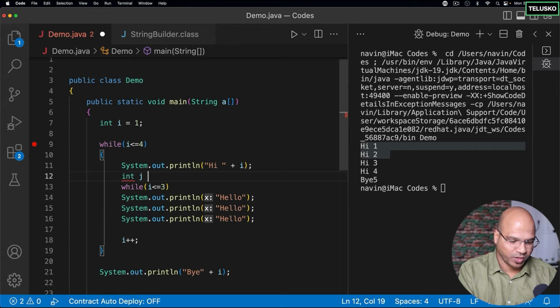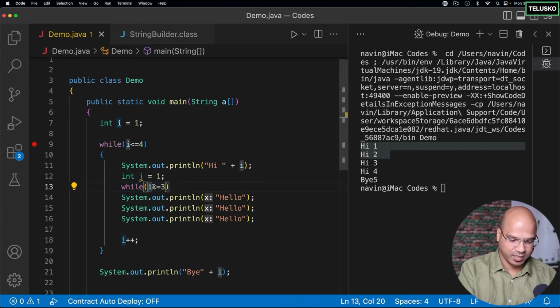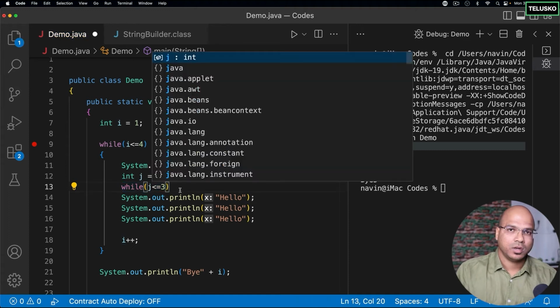I will create one more variable here which is called j, and the value of j initially will be 1. Every time you execute this while loop where it prints hi, it will jump inside here. It will set the value of j as 1, and it will check for the condition where j should be less than or equal to 3.